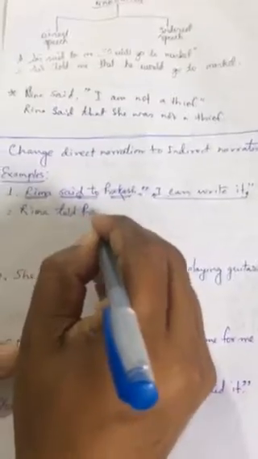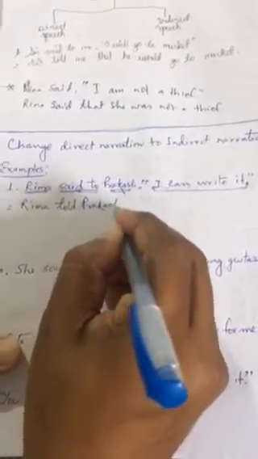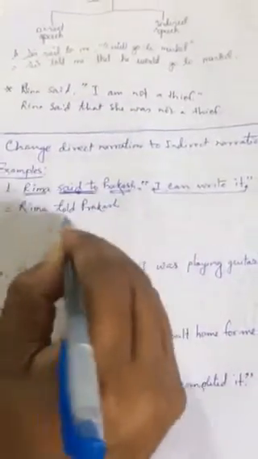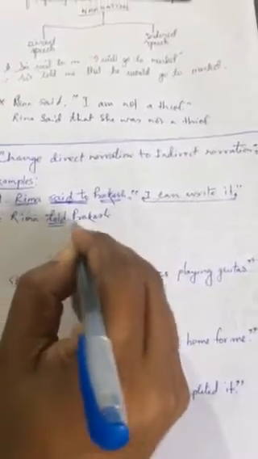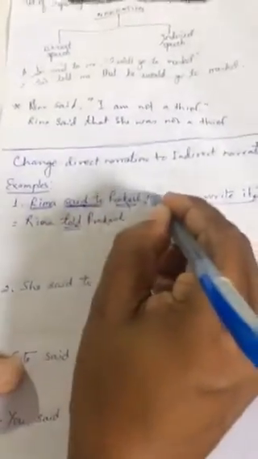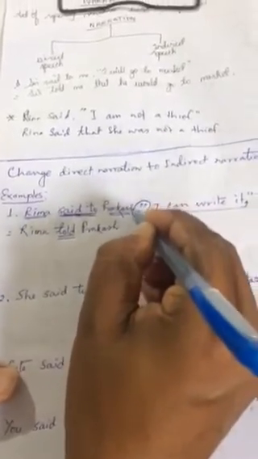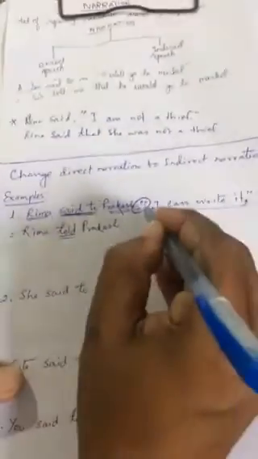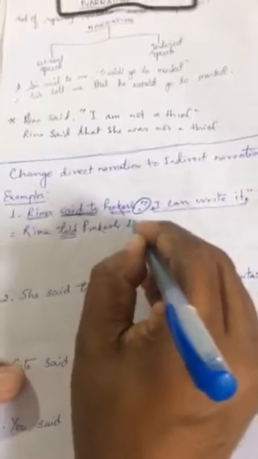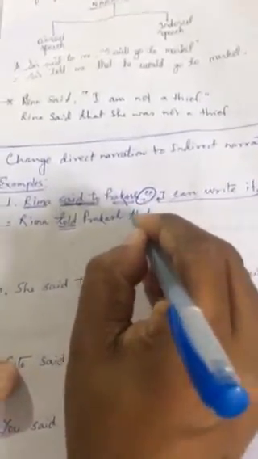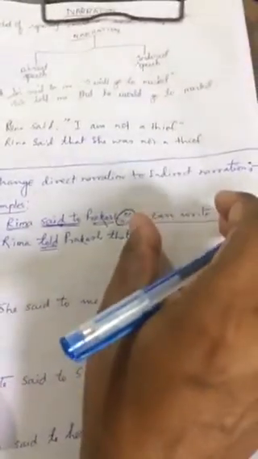Rima told Prakash. You always remember, "said to" changes into "told." You don't write "told to Prakash." "Told to Prakash" is wrong. Okay. In an assertive sentence, whenever we remove the comma and inverted commas, we have to use the conjunction "that" here. Conjunction "that" we have to use. After that, we have to write the reported speech.